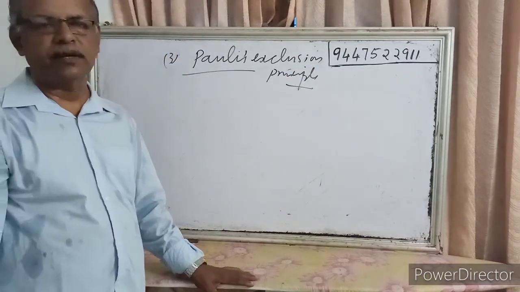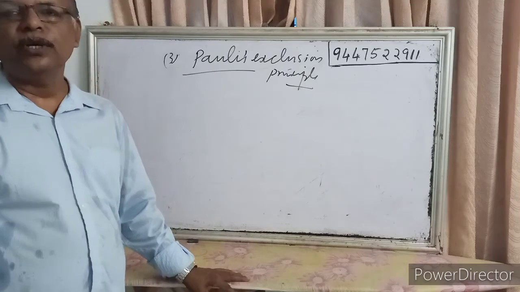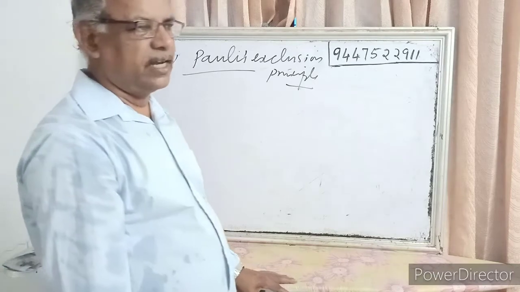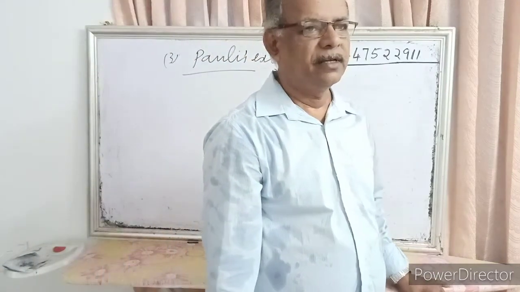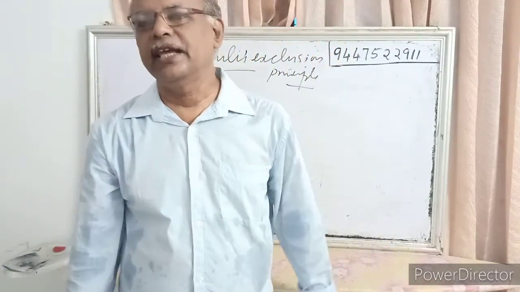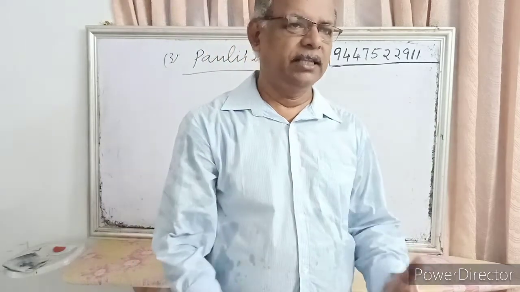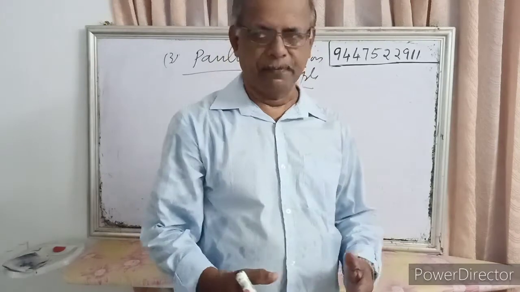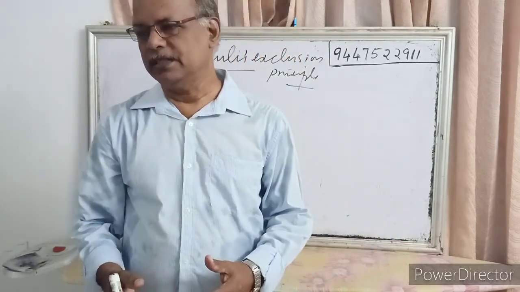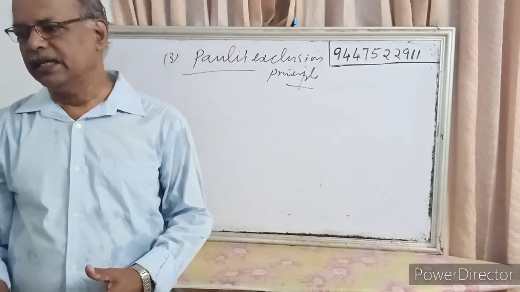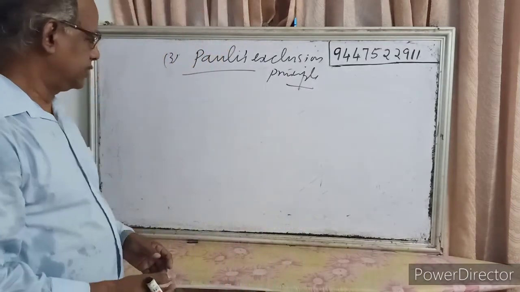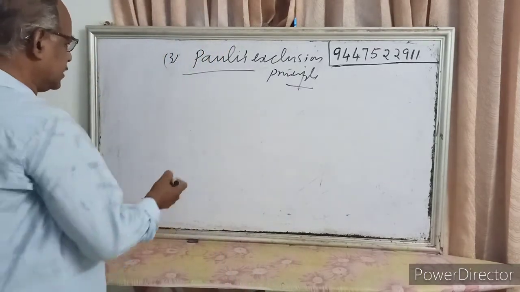According to Pauli's exclusion principle, no two electrons in an atom can have the same values for all four quantum numbers. So let us consider an example.